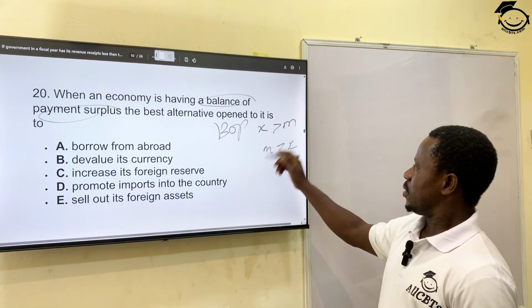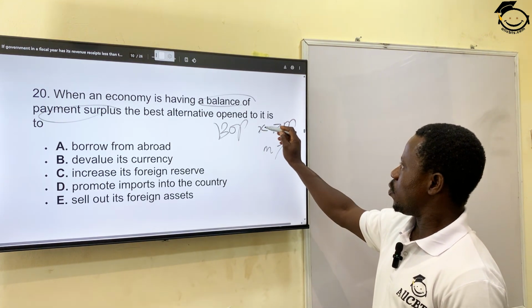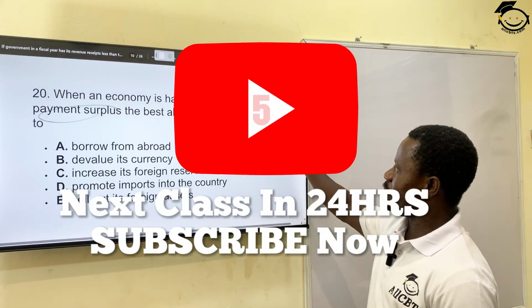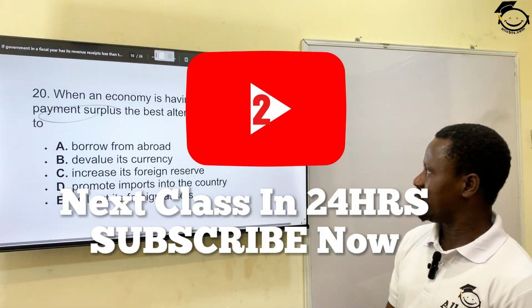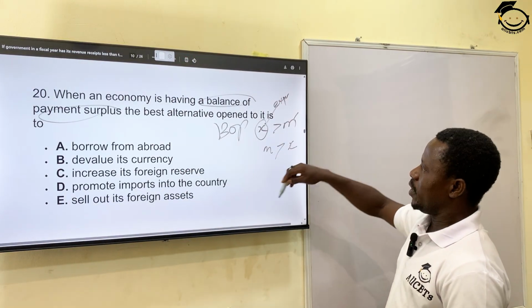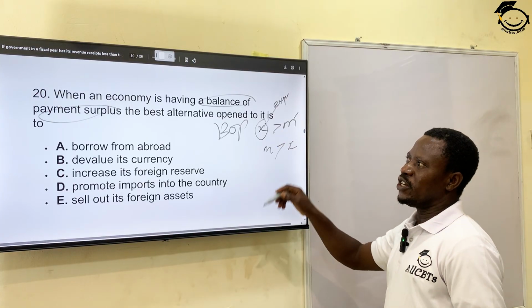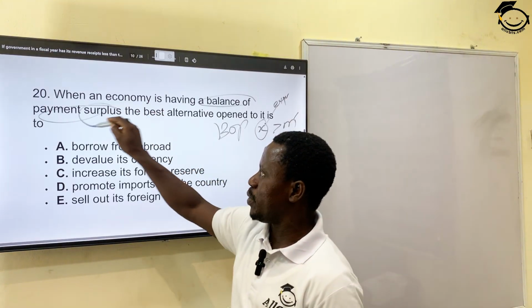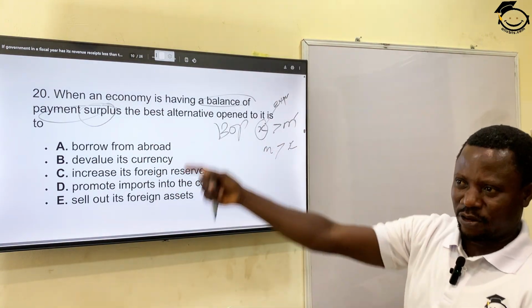So if you export, when you sell, you earn money. And when you import, what happens? You pay. So when your export is more than your import, we call it surplus balance of payment. Why? You are earning more than what you are paying out.